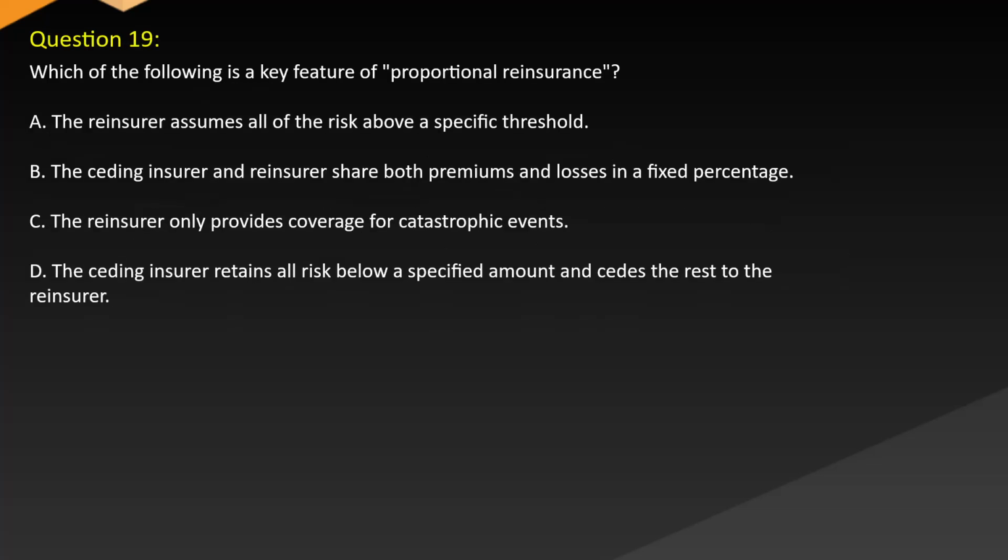Question 19. Which of the following is a key feature of a proportional reinsurance? A. The reinsurer assumes all of the risk above a specific threshold. B. The ceding insurer and reinsurer share both premiums and losses in a fixed percentage. C. The reinsurer only provides coverage for catastrophic events. D. The ceding insurer retains all risk below a specified amount and cedes the rest to the reinsurer.